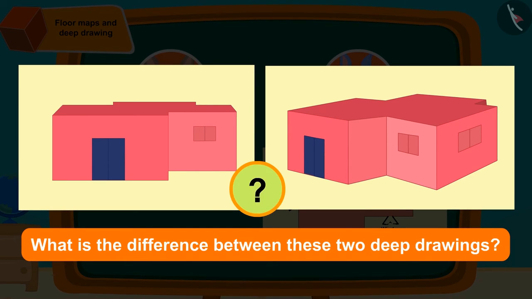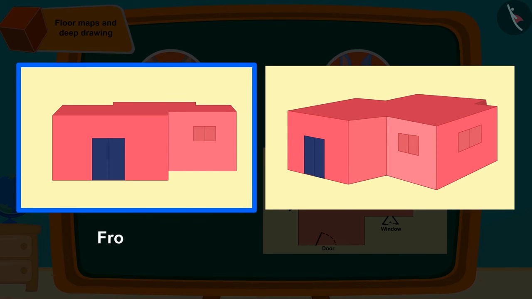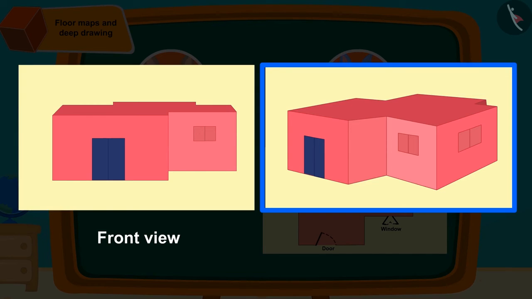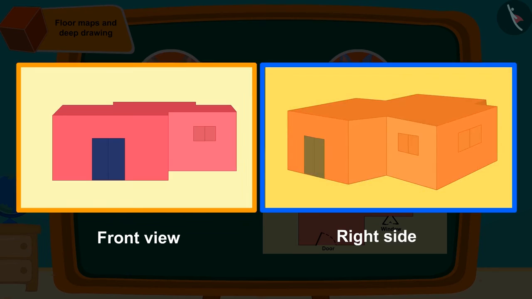Actually, this picture is made by looking at the room from the front, while this deep picture is made by looking at the room from the right side. We can see any three-dimensional object from different views. We will learn about it in the next video.